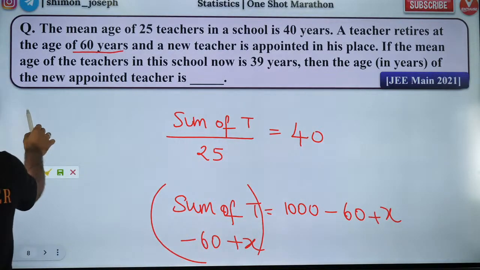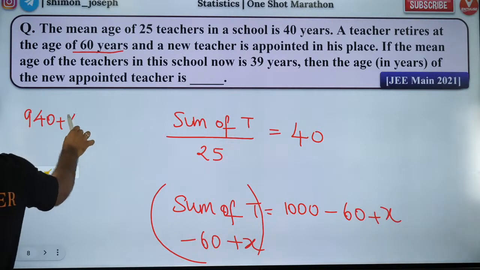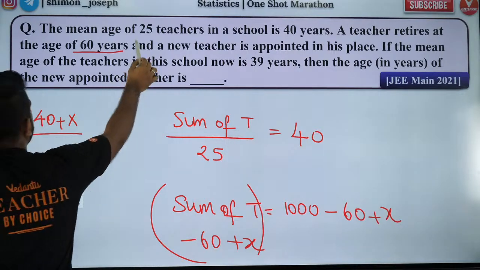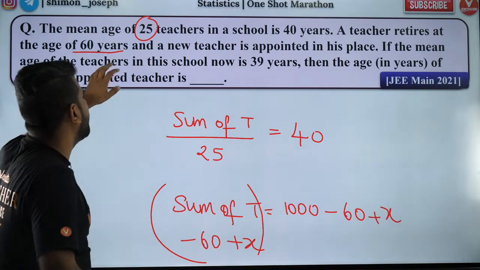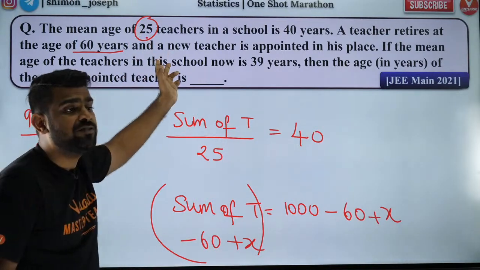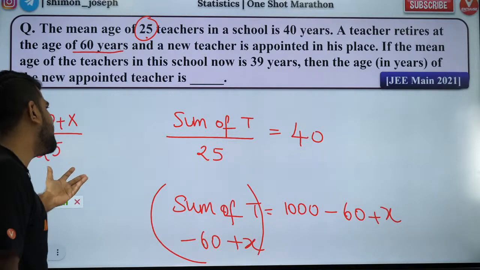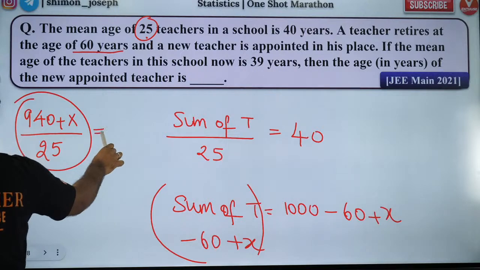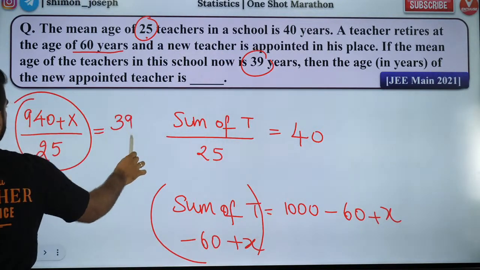So the new sum of the ages is 1000 minus 60 is 940 plus x, by, now total number of teachers will be how much? Total number of teachers will be the same, 25 only. Why the same? Because 25 were there, one will leave and one came inside. So effectively it's going to be the same. So this is the new average, the new mean. The new mean is 39.